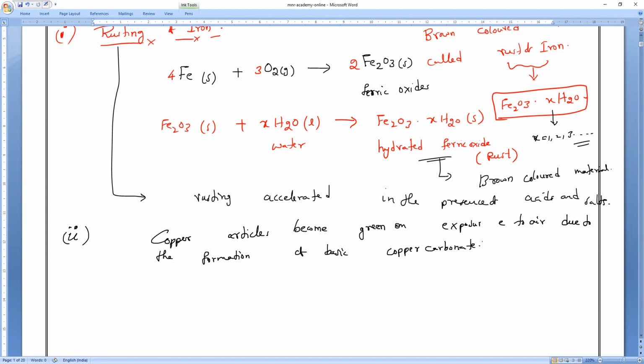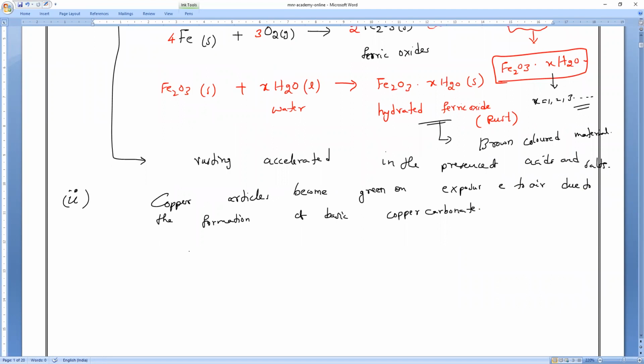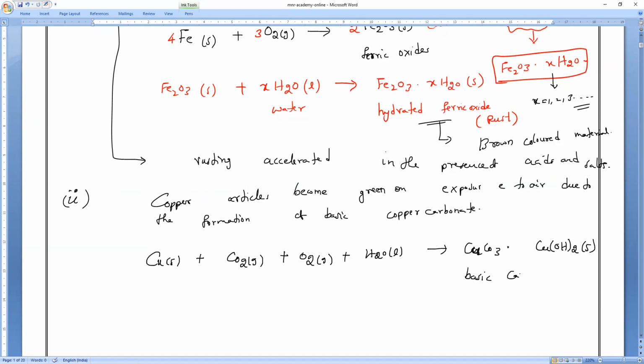So basic copper carbonate. See, for iron, only water and oxygen are required. But for copper corrosion, carbon dioxide is also a raw material. Am I right, guys? Please respond. O2 gas plus CO2 plus water will form CuCO3·Cu(OH)2. This is what we call basic copper carbonate.